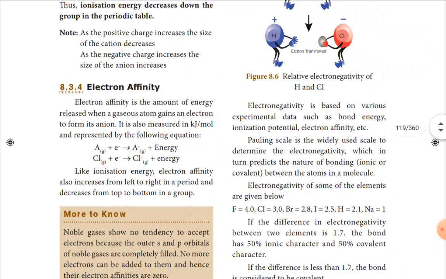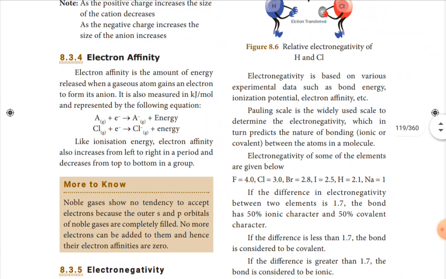Next simple topic, electron affinity. Electron affinity is the power or the force to gain an electron. It is the amount of energy released when a gaseous atom gains an electron to form an ion. In both cases we are considering a gaseous atom.